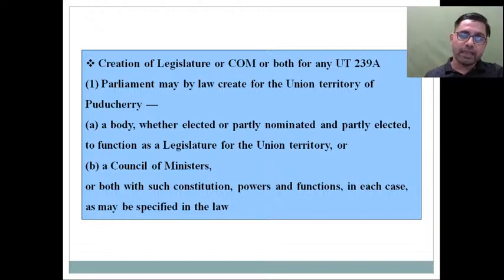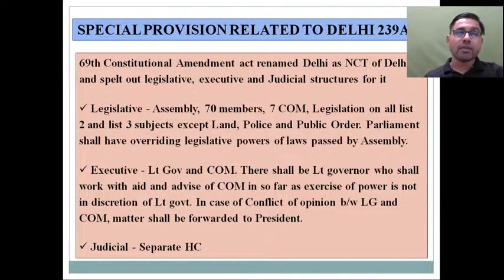And similarly 239AA, which was added through the 69th Constitutional Amendment Act, provides a similar arrangement in case of Delhi, where it says that Delhi will have a legislative assembly of 70 members, where the strength of the council of ministers should not exceed 7, except for these three matters that I have already discussed: urban land, police and public order. The legislative assembly of Delhi will be eligible to enact laws on all matters in the state list, but yes, the Union Parliament shall have overriding legislative power on the laws passed by the state legislative assembly.